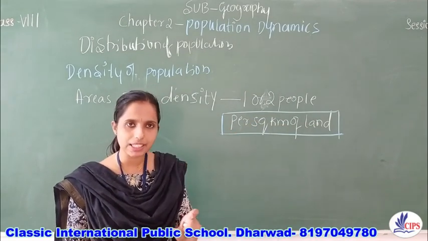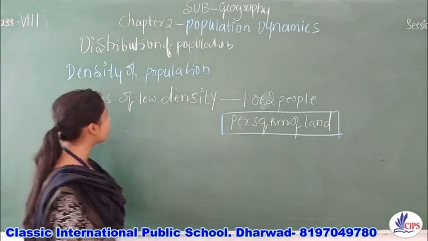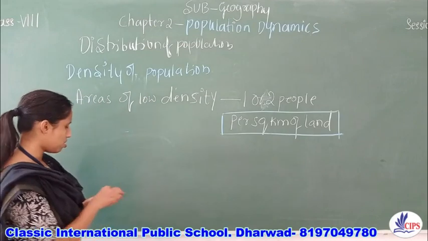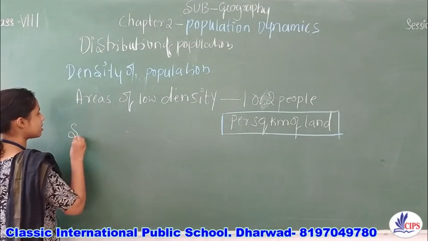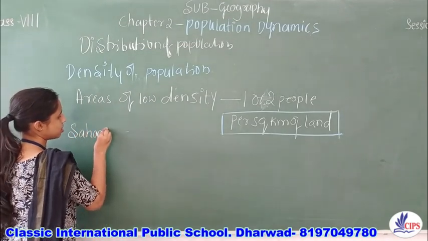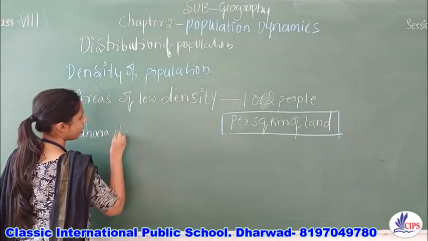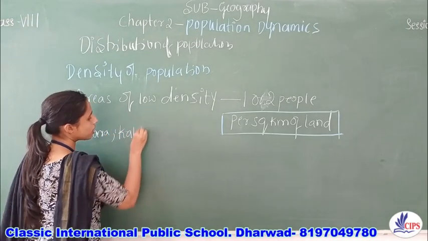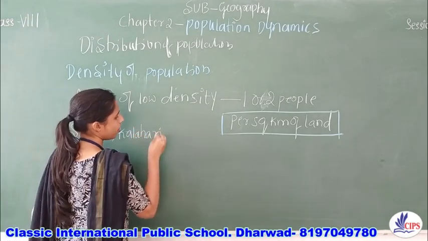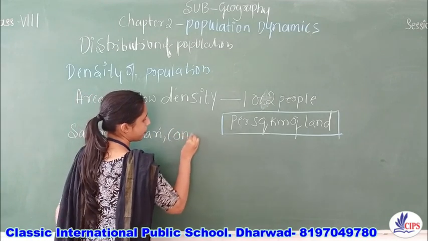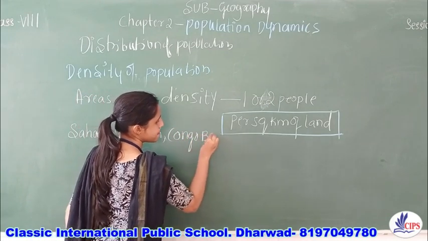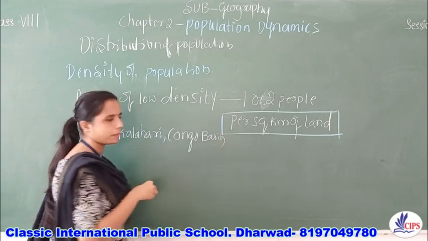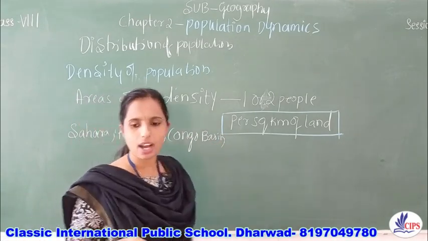And the best examples for the areas of low density are the Sahara Desert, areas in and around Sahara, areas in and around Kalahari, Congo Basin. These are the areas.